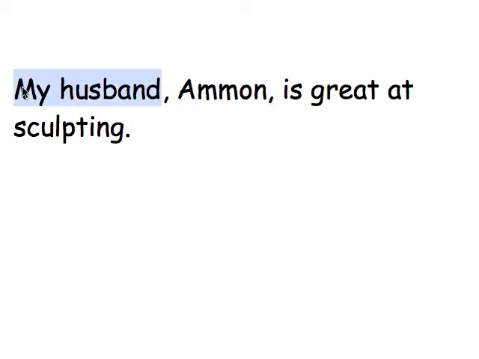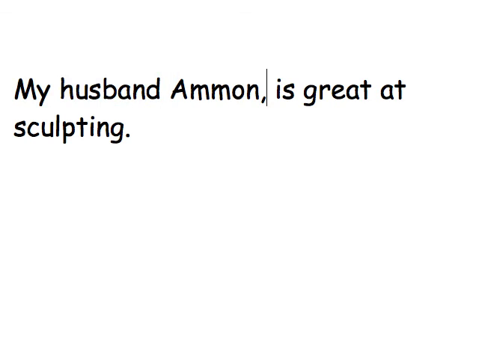My husband is specific, referring to only one person. If I were to leave out the commas around my husband's name, it would imply that I needed to specify which husband I was referring to, which of course I only have one husband. So, to avoid implying false information, I have to use commas before and after my husband's name.